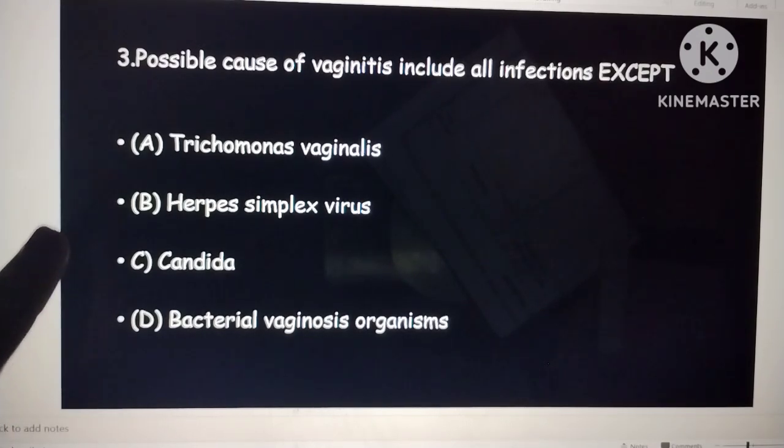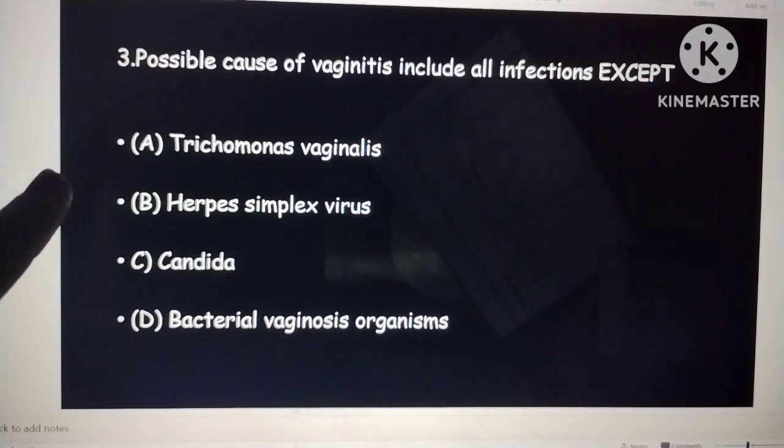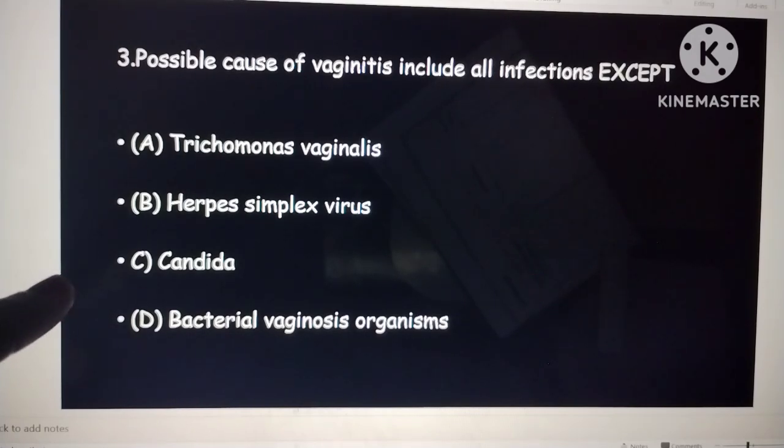So here you want to remember for Trichomonas vaginalis, strawberry cervix, and for candida you want to remember the curdy white discharge, and for bacterial vaginosis you want to remember the Amsel criteria and then the Nugent score.